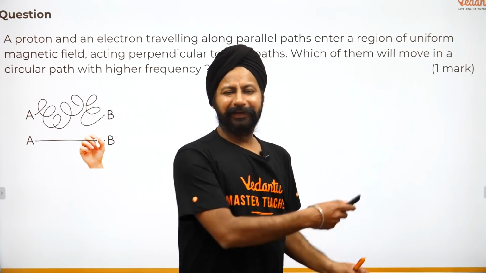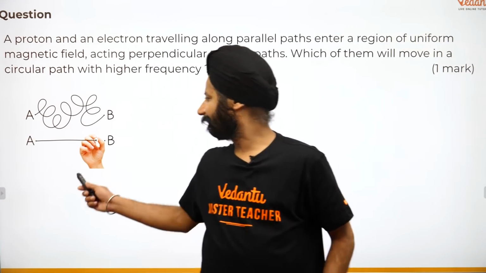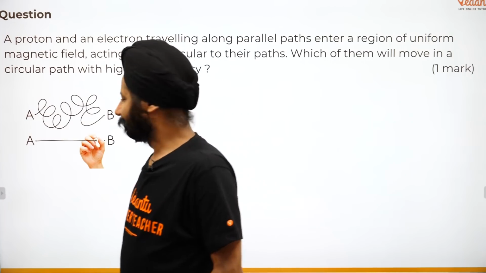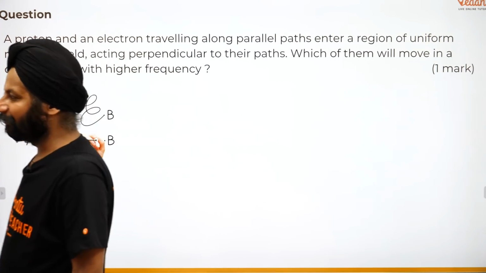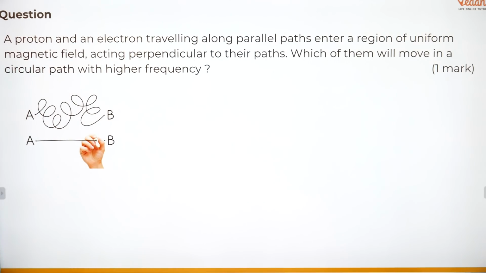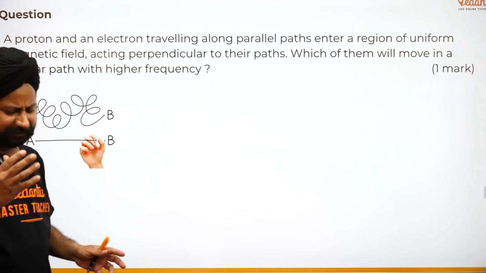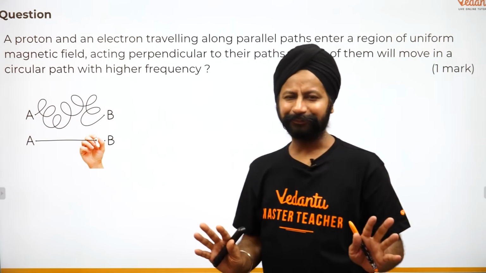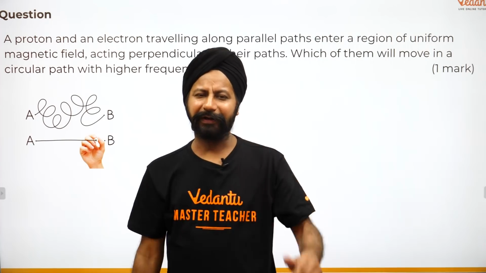Again, that thing there, where did it go? Yeah, this thing tells you this is a simple question. It's a very simple question. Read the question, I'll give you enough time for that. A proton and an electron traveling along a path enter a region of uniform magnetic field. Right, read the question here. Look, what is happening, which formula to use? Nothing, it is very very simple. First understand what will happen here.